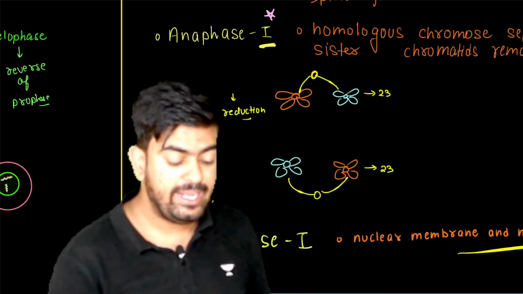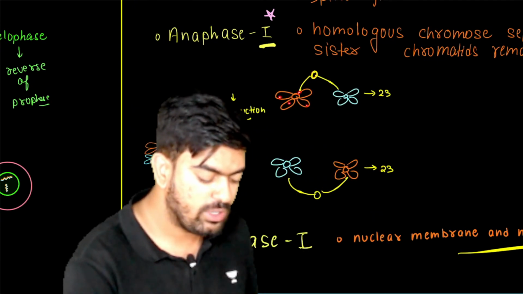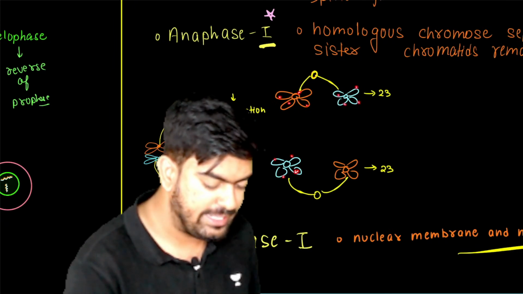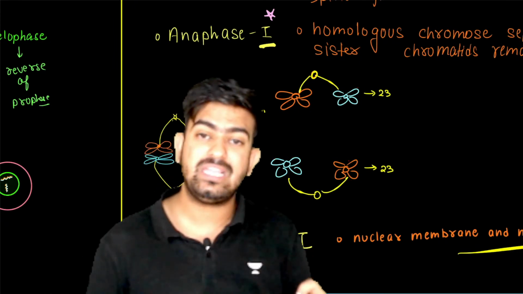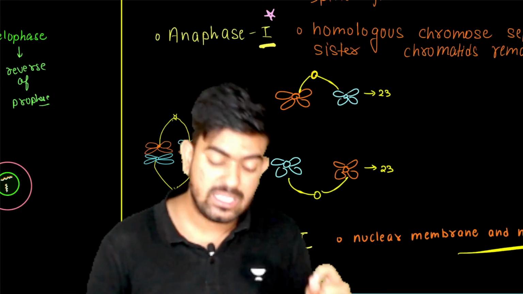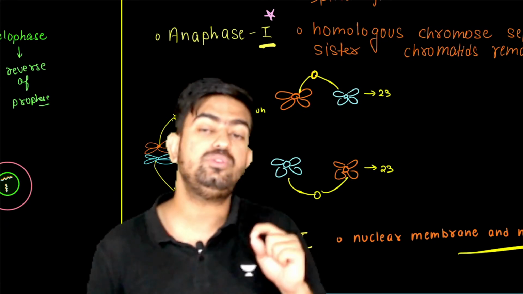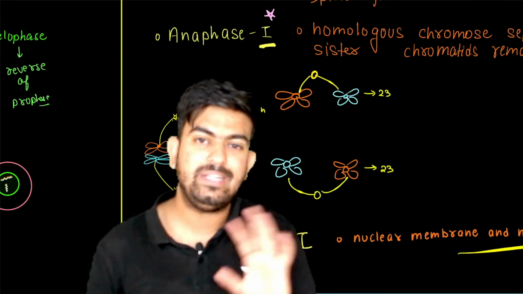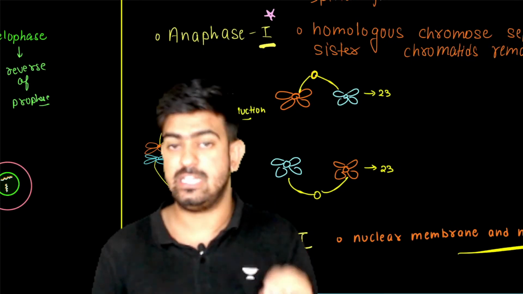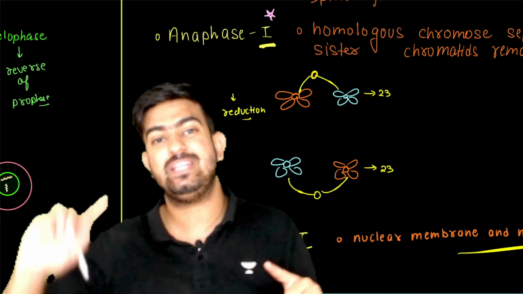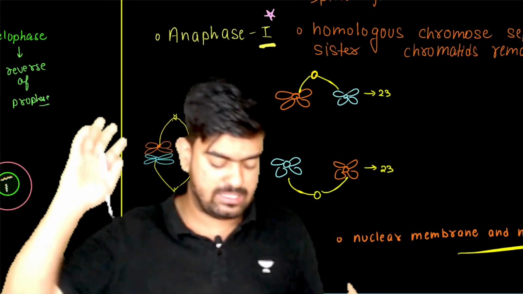But still, each of the chromosomes has 4 chromatids here, right? So in this case, what's happening? In this case, only and only the homologous chromosomes are separated. Chromatids are not separated still. Chromatids are going to be separated in anaphase 2.